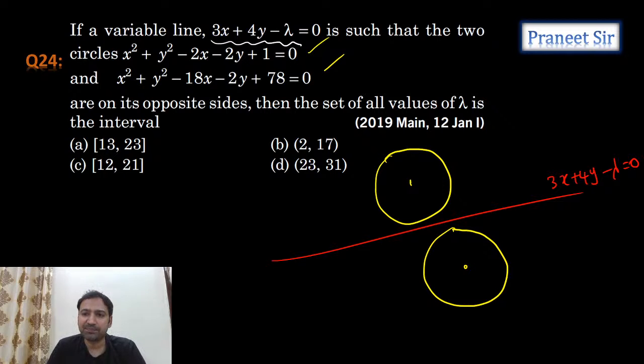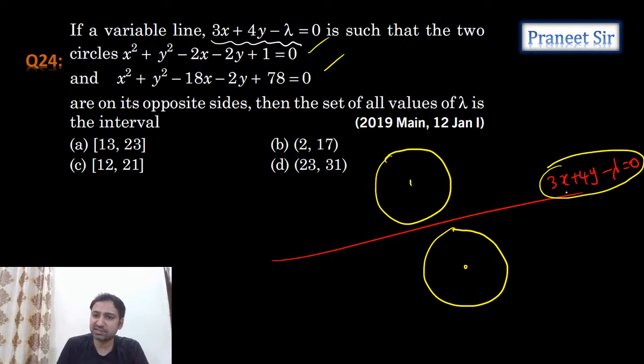Right. So the extreme case we'll discuss. What is the extreme case, guys? The extreme case is when this line is tangent to both of these circles. Whenever the straight line 3x plus 4y minus lambda is equal to 0 is a tangent to both of these circles, that is the extreme case we have.